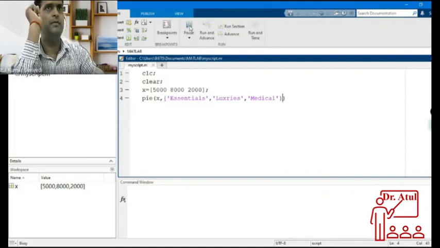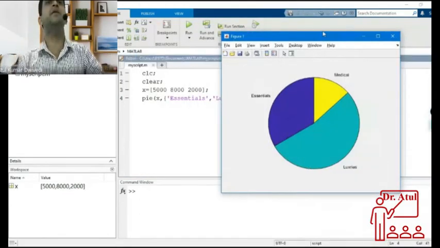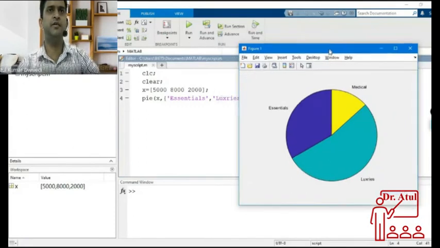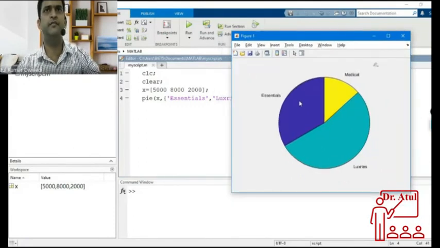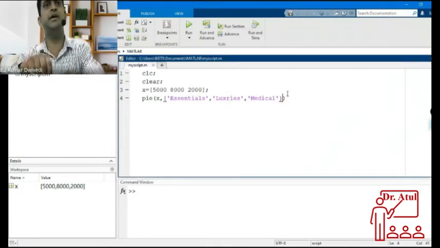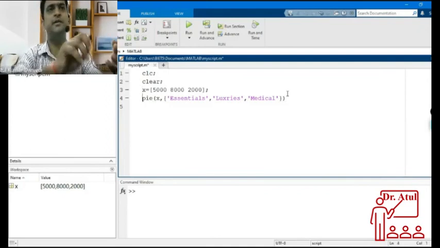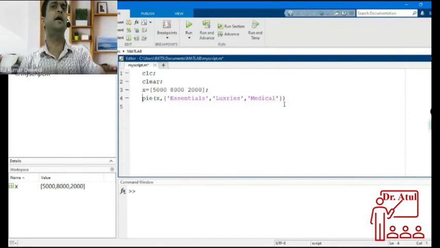Now in the plot you see the markers. You can see here itself what the different things are. This green is for one, this blue is for another, and this yellow is for another. One more thing in the pie chart is that you can have slices separated. Suppose you want the medical slice to come out of the pie chart.